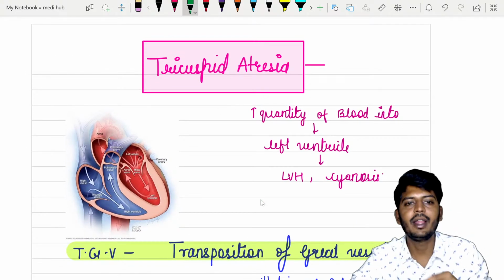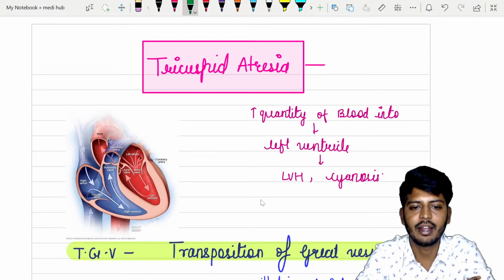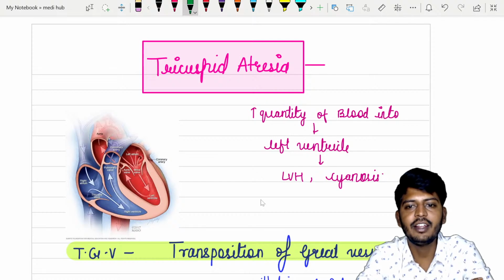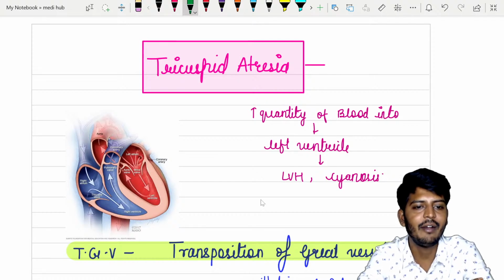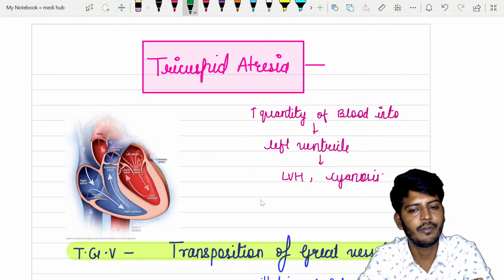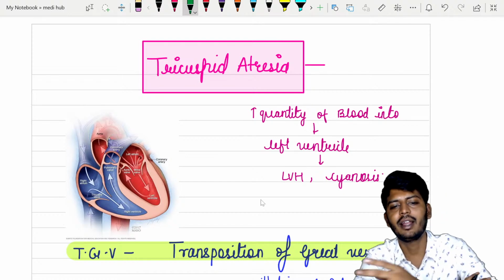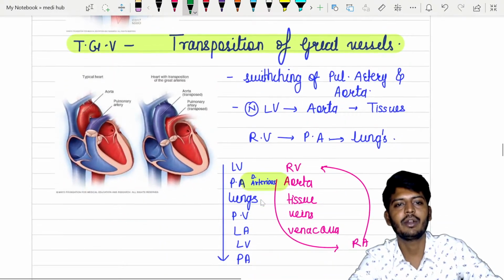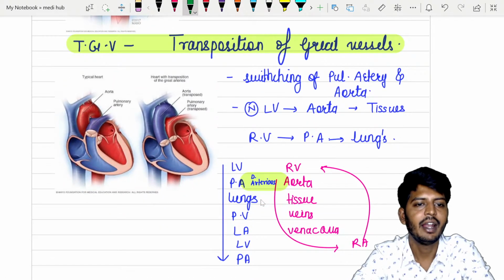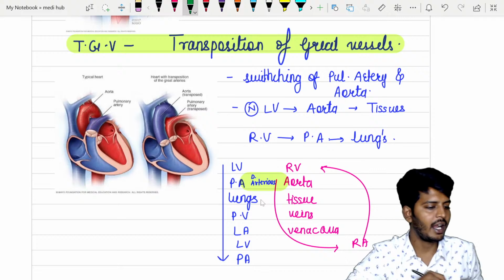What is that? That is tricuspid atresia. So tricuspid atresia, what happens is that we have a tricuspid valve, right? Tricuspid valve is not properly formed. That is only tricuspid atresia. So that is not a great important, but the most important one is transposition of great vessel. पहले तो एक anatomically देख लेते हैं.